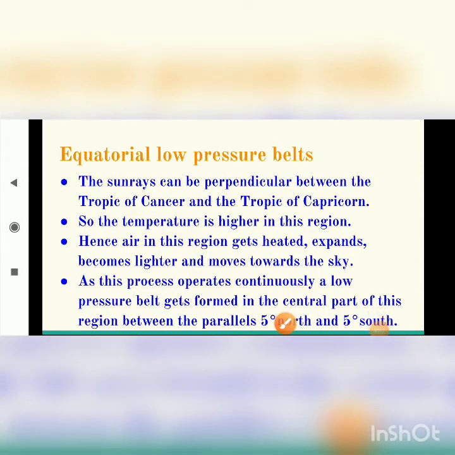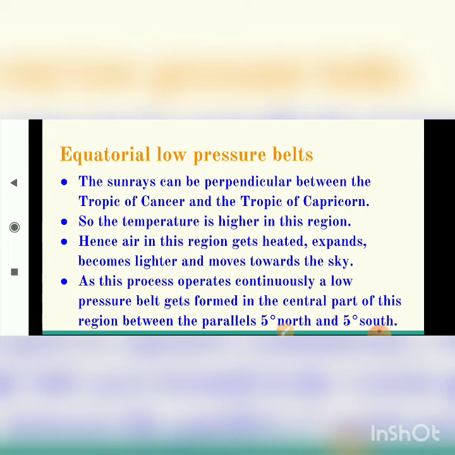Now the first one which we will be learning, students, is the equatorial low pressure belt. It is the first pressure belt. The sun rays are perpendicular between the Tropic of Cancer and the Tropic of Capricorn, so the temperature is higher in this region. Why is the temperature high in this region? Because the sun rays are perpendicular between the Tropic of Cancer and the Tropic of Capricorn.